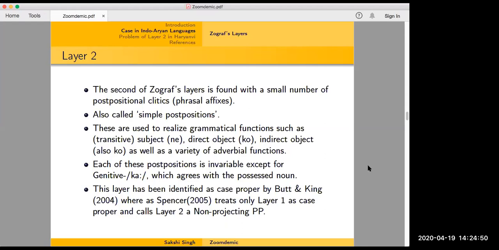These are used to realize grammatical functions such as transitive subject for ne in Hindi. These are Hindi examples, and direct object ko and indirect object also ko, as well as a variety of other adverbial functions.